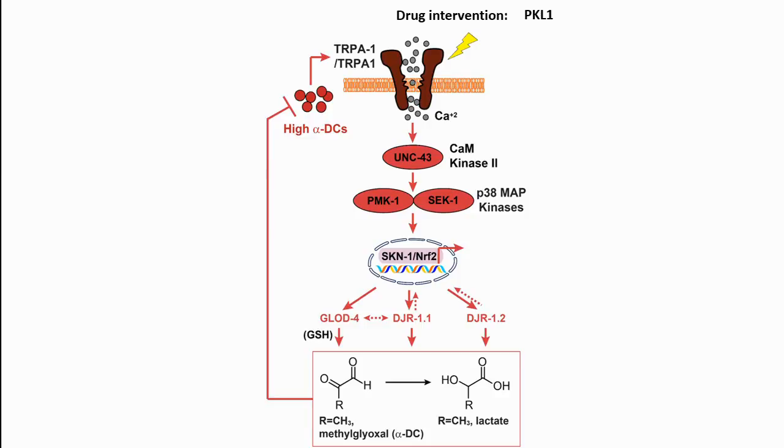This signal is then transduced through a battery of p38 MAP kinases, which then is received by SKN-1-Nrf2, and that transcribes a bunch of glyoxalases: glod 4, which is the glutathione-mediated glyoxalase, working in complementation with another glutathione-independent glyoxalase, which is DJ1. I haven't shown you the data of these glyoxalases. And then another glutathione-independent glyoxalase, which is DJR1.2.